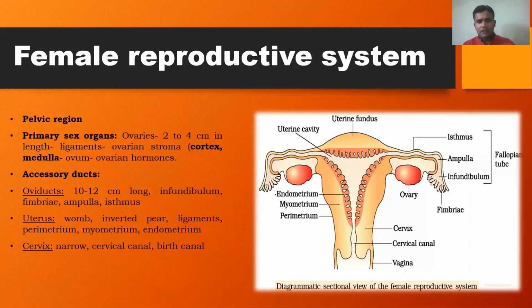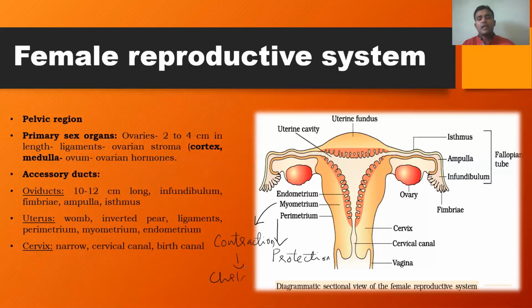One more thing I should mention here: the perimetrium provides protection as an outer lining. The myometrium, made up of smooth muscles, is mainly responsible for the contraction at the time of childbirth.